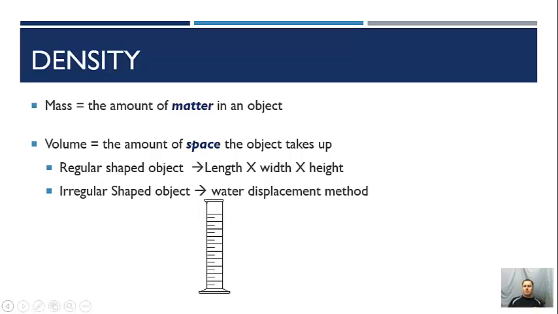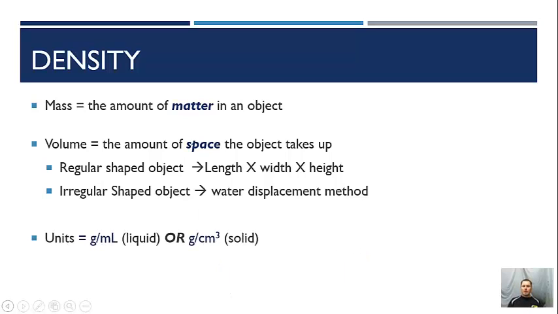Say we have an object. Put some water in, say, a graduated cylinder. We drop our object in. When we drop that object in, the volume of the water is going to rise. And the difference in volume from here to here is going to tell us the volume of that object. So this is called water displacement. We use this with things that are irregular shaped. As I said, our units for density are going to be grams per milliliter if we're dealing with a liquid, or grams per centimeter cubed if we're dealing with a solid.